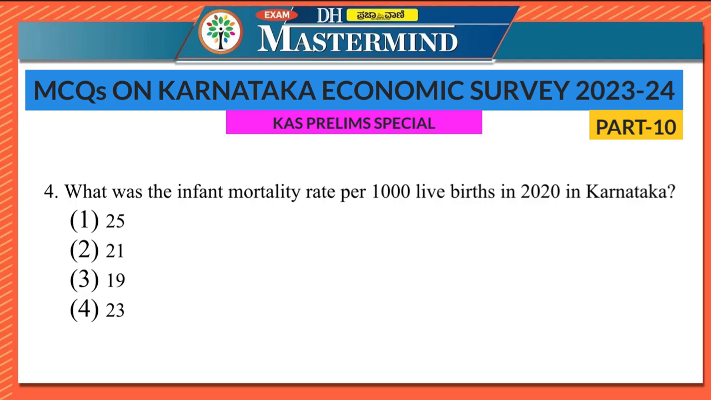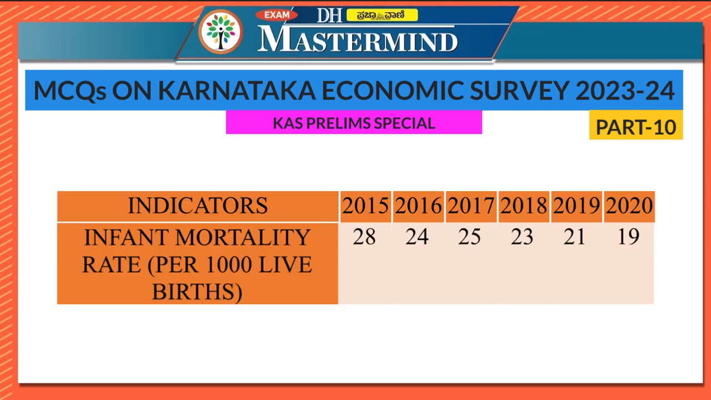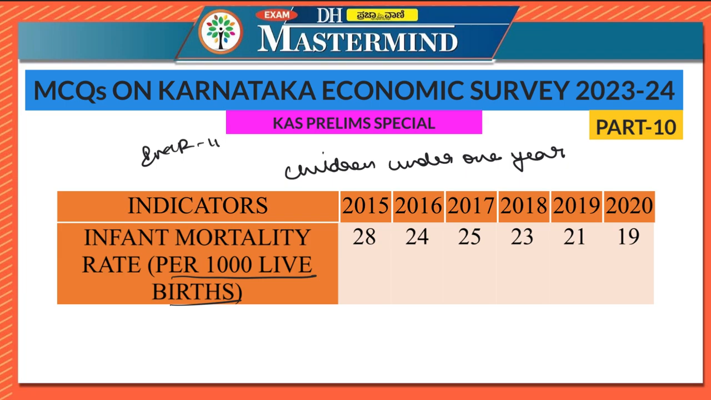25, 21, 19, 23. So here the right option is option 3, 19. So, what is infant mortality rate? Infant mortality rate is defined as the number of deaths of children under 1 year of age, that is before their first birthday, expressed per 1000 live births. So IMR is for 1000 live births, while MMR is for 1 lakh live births. So you have to remember these 2 points, very, very important.